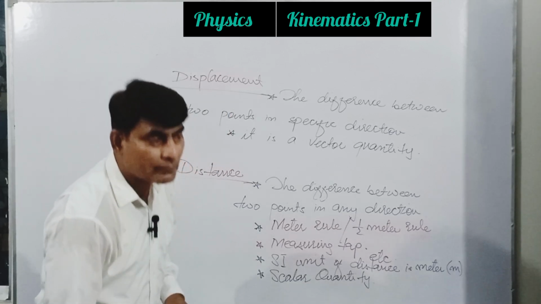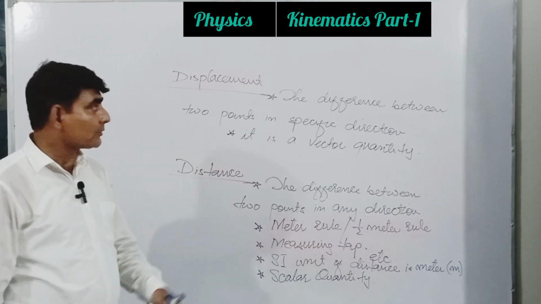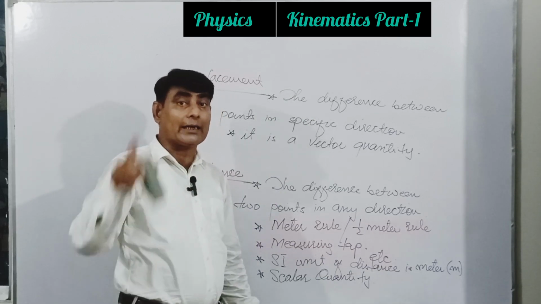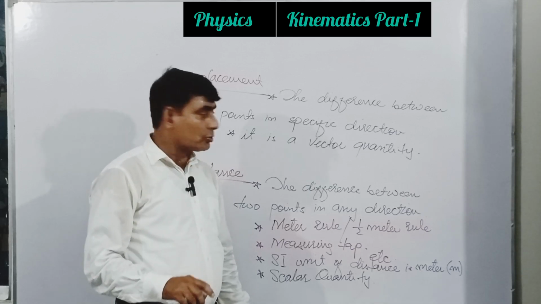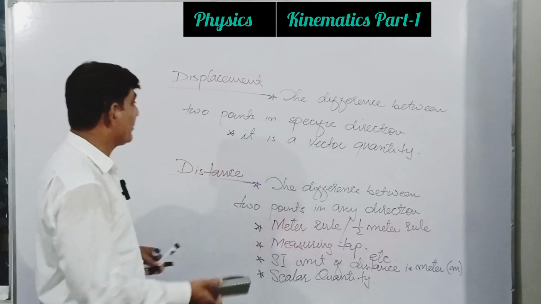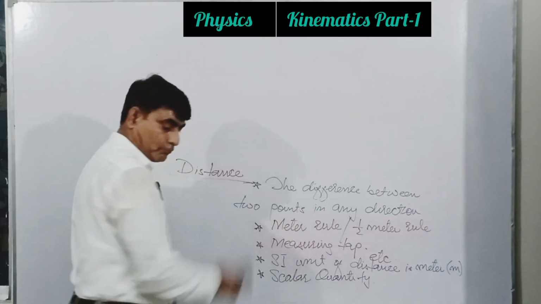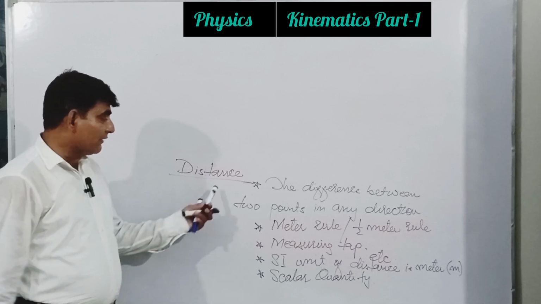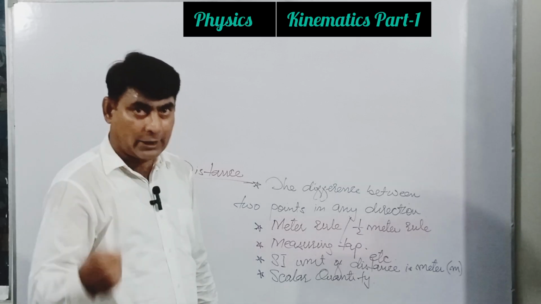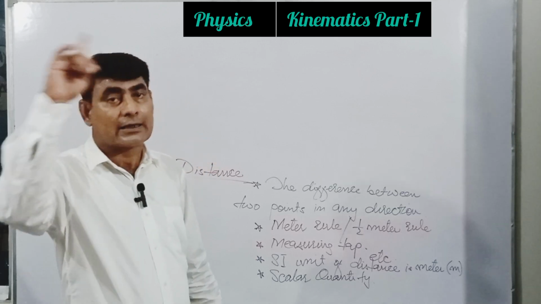Okay, now in this way what happened? If you define these terms with respect to position, this is the main object of kinematics. So it means in higher stages, higher level, you will never be disturbed by a teacher. So with respect to position, we always define these three terms. Okay, now the next one is speed. Okay, if we consider the difference between two positions in any direction, so how much time is required to change position of an object from first point to another point?